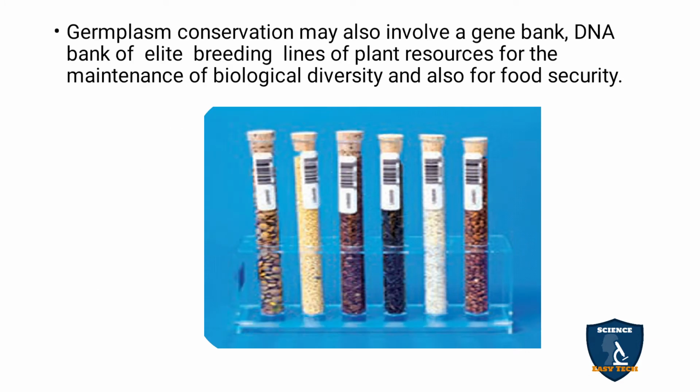This germplasm conservation may also involve a gene bank or DNA bank of allied breeding lines of plant resources for the maintenance of biological diversity and also for food security. So not only the seed bank and the pollen bank, you can even save the germplasm in the gene bank and the DNA bank, to save the plant resources, which can maintain biological diversity and food security in the form of germplasm conservation.